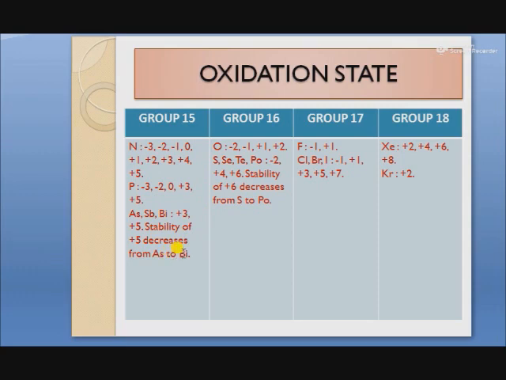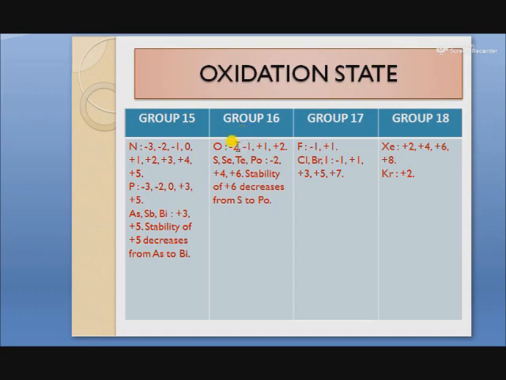This is due to the inert pair effect, meaning outer s electrons do not take part in the chemical bond formation or in the chemical reactions. That's why its stability decreases from +5 to +3. And for group 16, oxygen shows oxidation states of -2, -1, +1, +2.